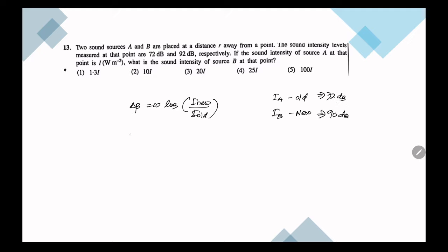Then the change between them is plus 20, equal to 10 log I new over I old. I new is B, right? Therefore, IB over I. So when I simplify, I get IB over I is equal to 100. That means IB is 100 times I. Fifth answer.